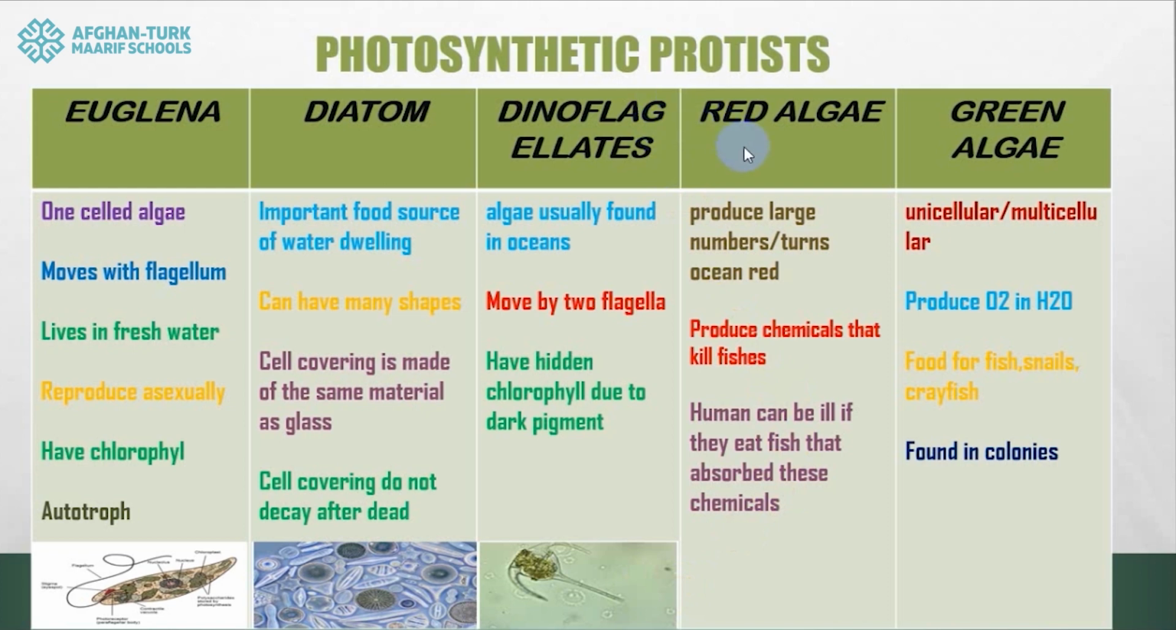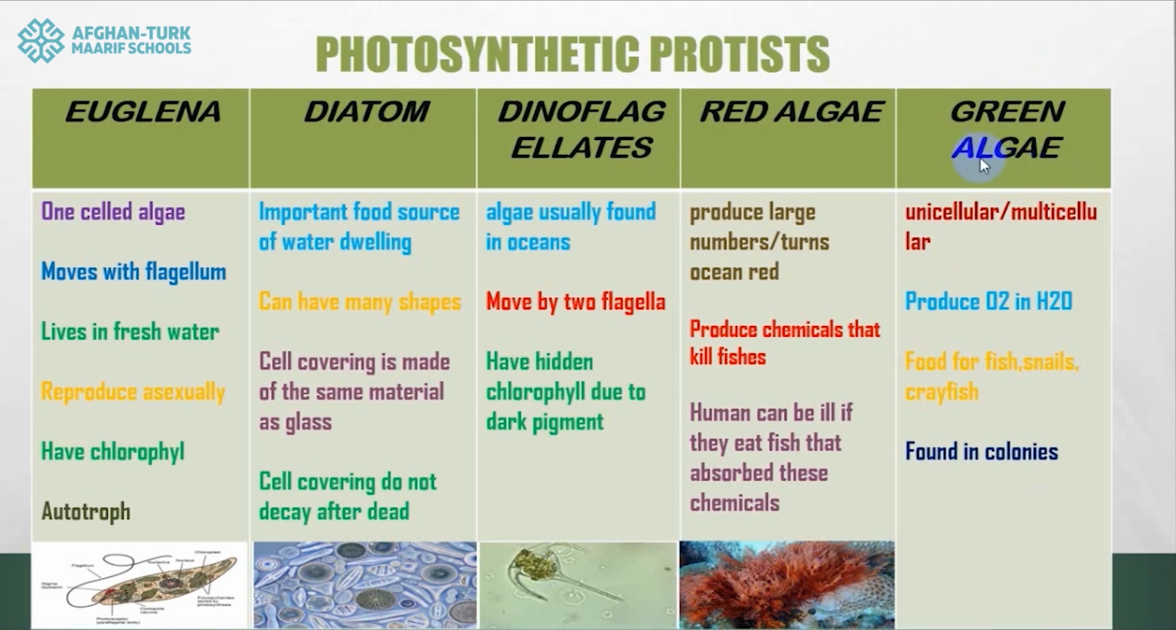Next kind of photosynthetic protist is red algae. There are lots of red algae in oceans and they are so much, even they can change the color of the ocean to the red, and they're producing a chemical substance which is really harmful, which can kill fish. And even if a human eats from that fish which had that chemical absorbed inside their body, this chemical can make a human ill as well.